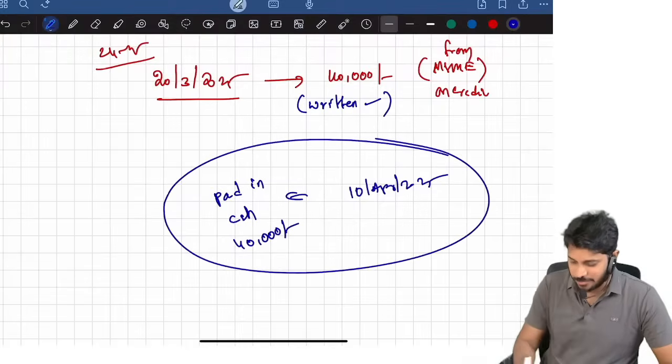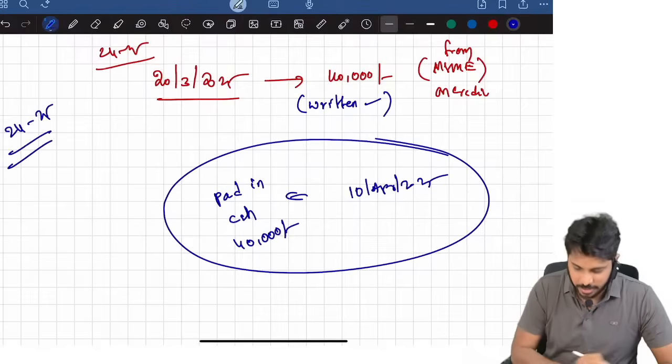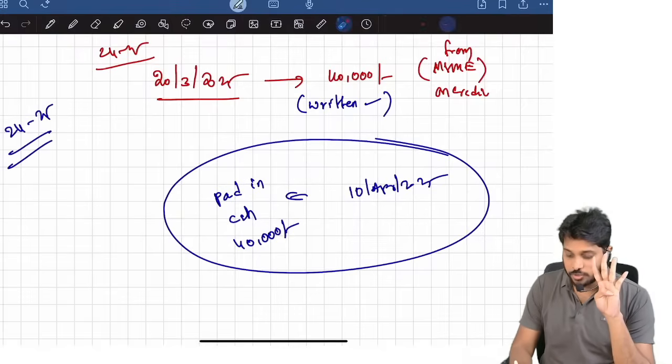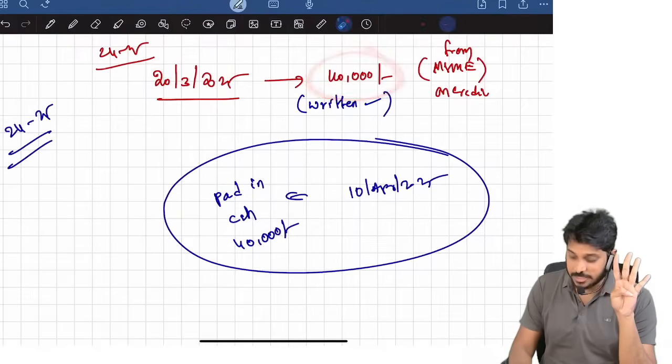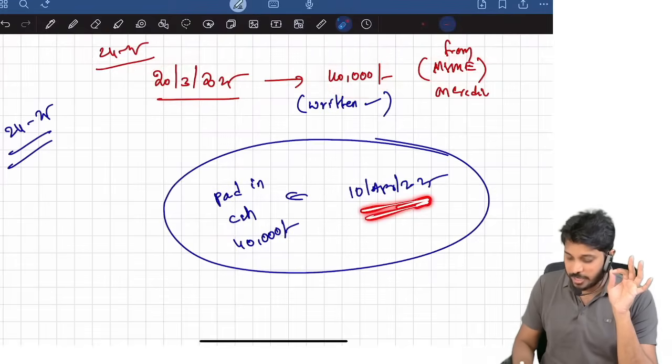This is the adjustment in the question, and we are computing income for the 24-25 year. In the P&L account, this 40,000 rupees is already debited, as a purchase of raw material from the MSME. On 20th March it is a purchase on credit, and the amount is ultimately paid on 10th April.